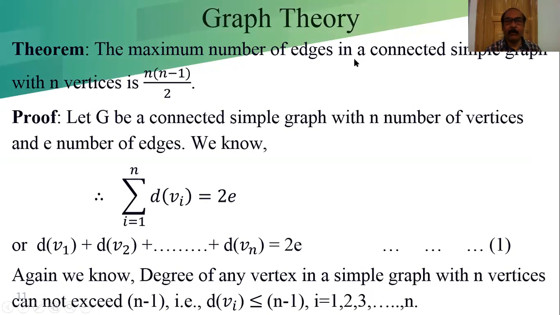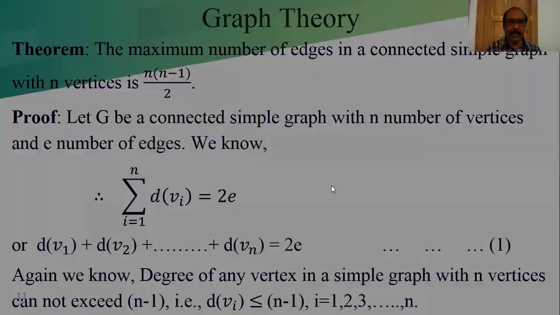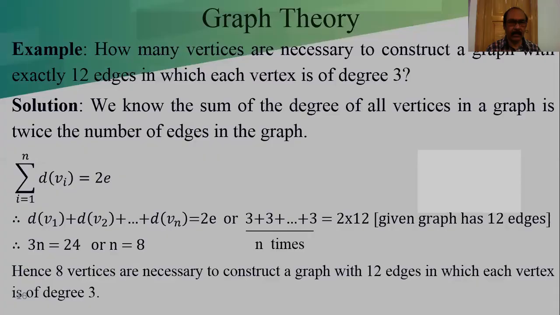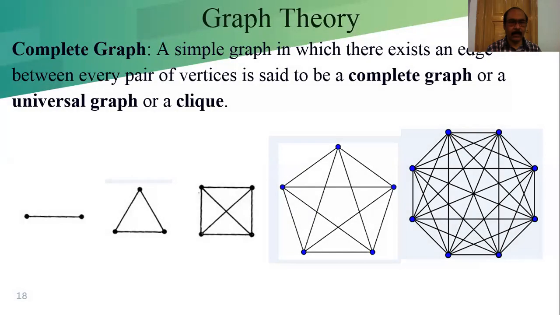The maximum number of edges in a connected simple graph with n vertices is n into n minus 1 by 2. Connected and disconnected graphs are not discussed yet, but I can say a little bit about that, what is called the connected and disconnected graph. Let us see, I take one graph.